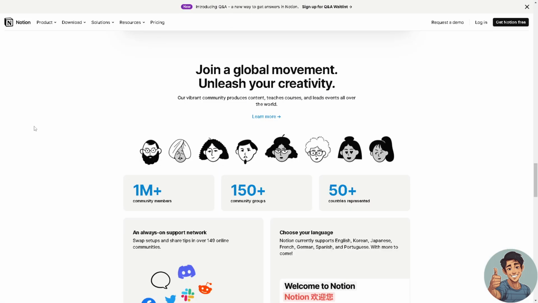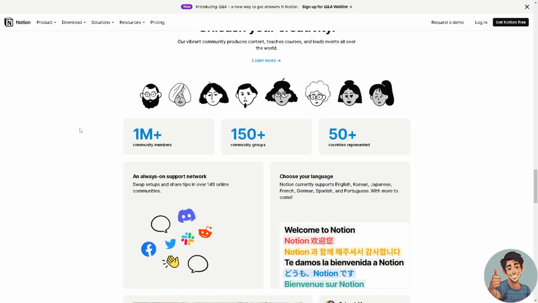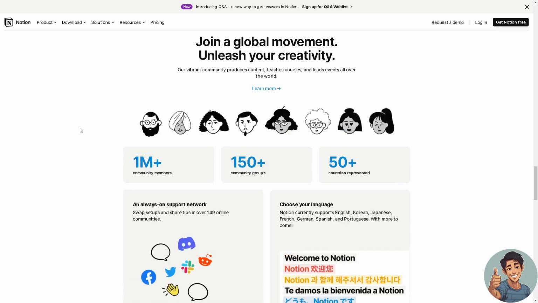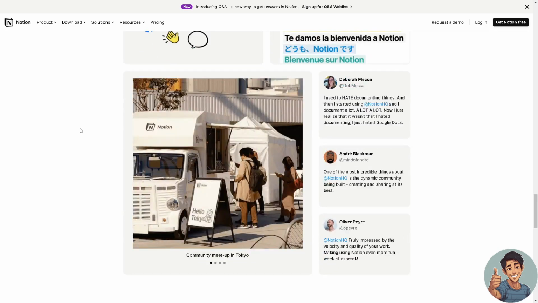All right, because it offers a vibrant community, produces content, teaches courses, and leads events all over the world. So my team right now is using Notion, but again, what I suggest is use both. All right, so you can gauge which one's better for you. Again, for personal tasks, it's gonna be Things 3, and for collaborative projects, that's gonna be Notion.